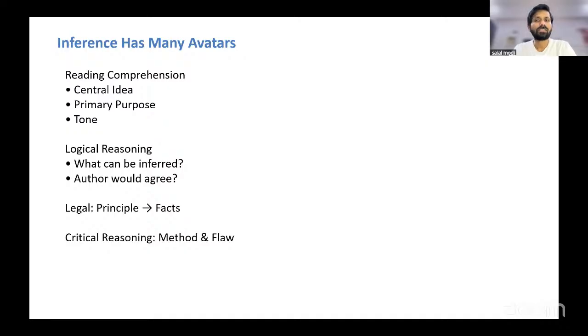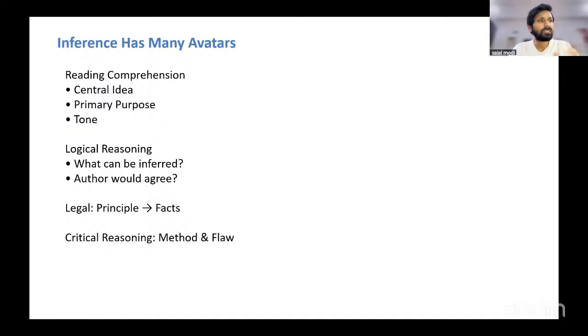But today's inference session would be very practice oriented. We'll spend some time on understanding how to go about these questions, right? But it will be very practice oriented. I aim to solve at least 10 inference questions in today's session, right?